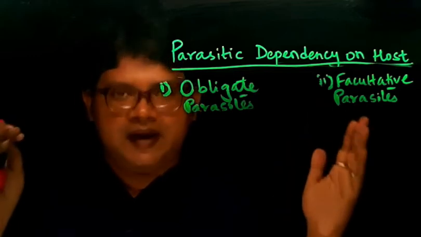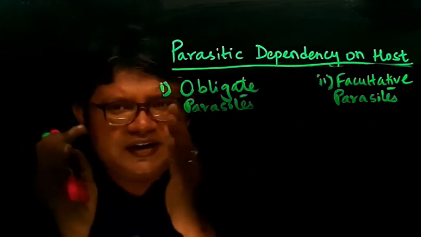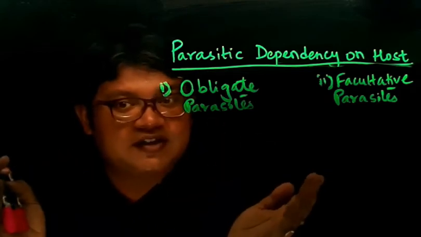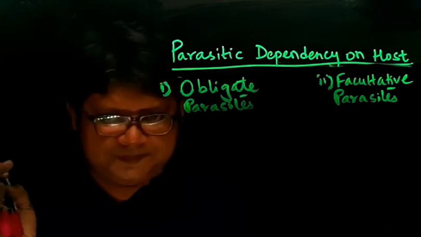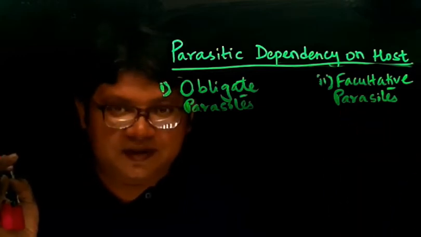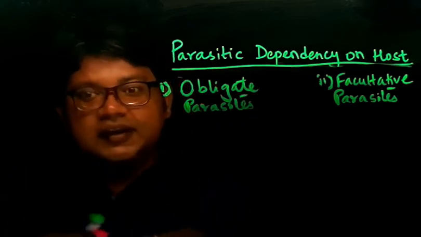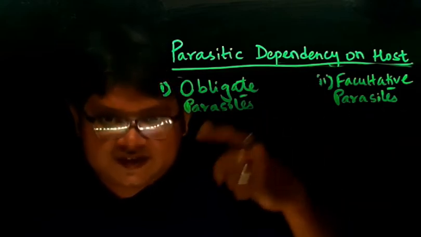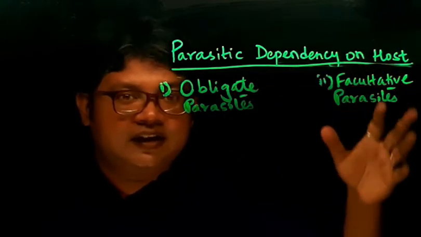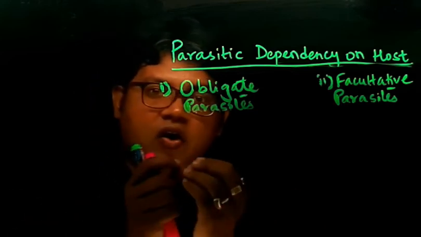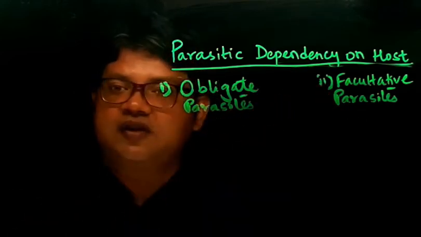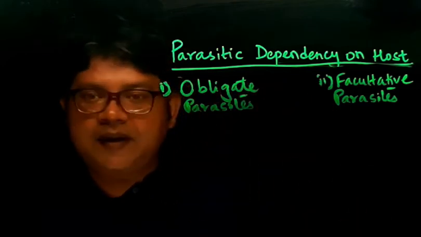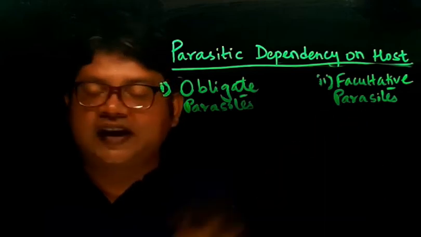That means the parasites and the host remain in close association, and the parasite gets benefited from this interaction and the host does not get the benefit, or the host is actually getting harmed. The parasites depend on the host for nutrition, for completing their life cycle, or even for getting a shelter. So depending on how the parasite depends on the host, the parasites can be classified as obligate parasites, or facultative parasites.